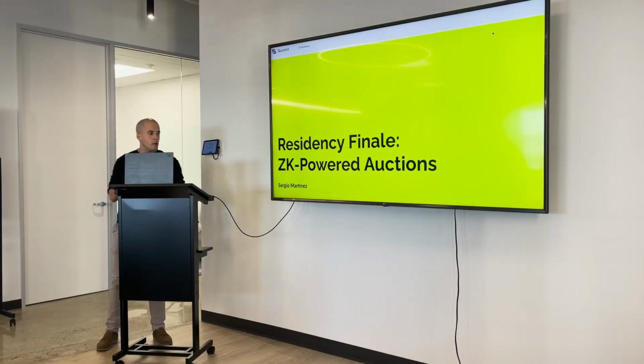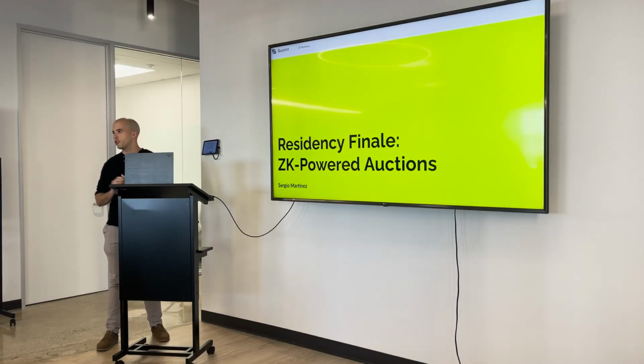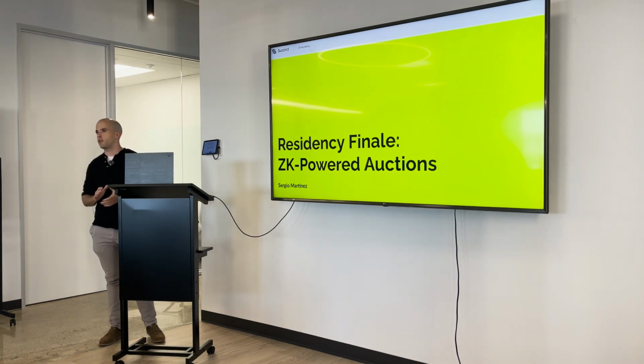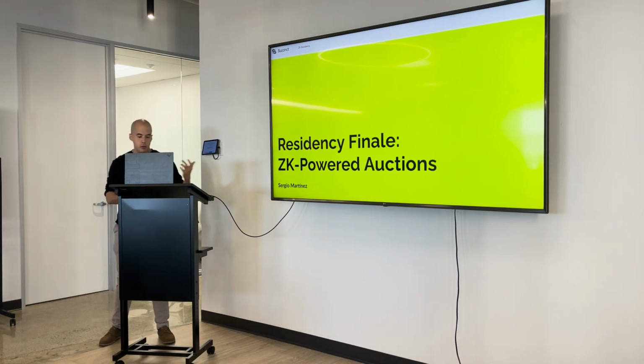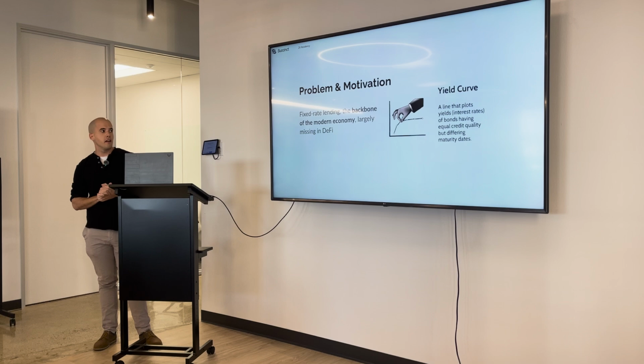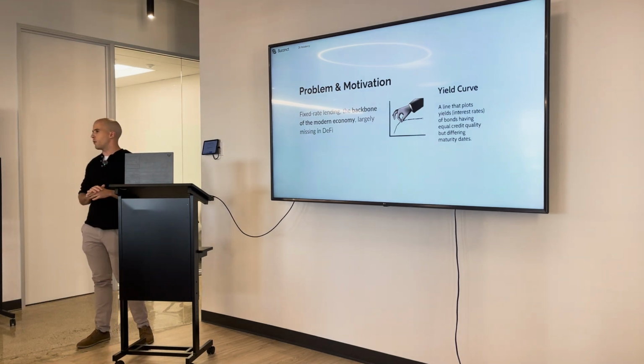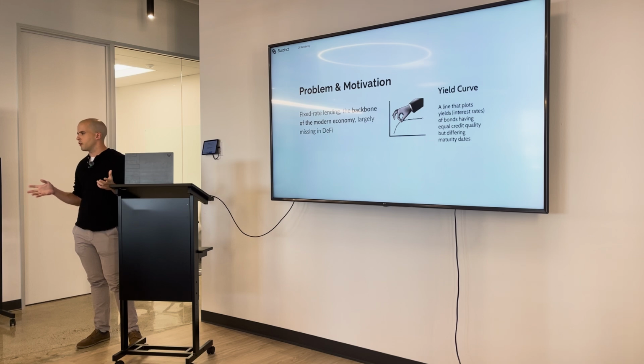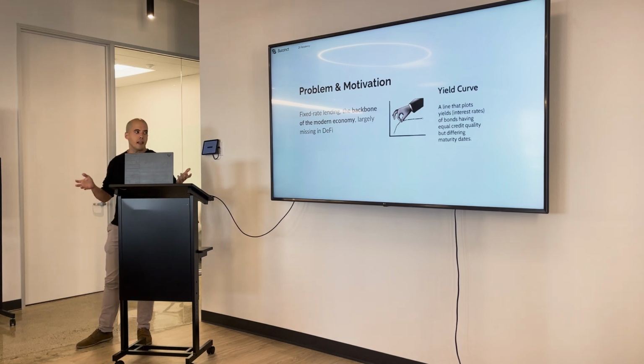Okay, so I'm going to be talking about ZK-powered auctions, more specifically how they apply to lending and borrowing. The reason for this is essentially that fixed rate lending and borrowing is quite literally the backbone of the modern economy, but it's not present on DeFi yet. And it shouldn't be that way.